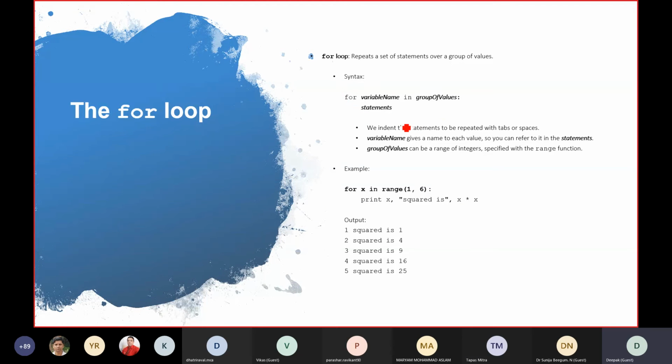That's not recommended. So for variable name in group of variables, you can just write any statement over here. For example, इसको आप लोग करके देख सकते हैं. So for x in range 1,6, print x squared is x into x. Please do this. तो आपको for loop का process समझ में आ जाएगा. यहाँ पे 4 white spaces are there. Please remember. ये मैं पिछली बार भी बताया था, अभी भी बता रहा हूँ. Are you all doing that? Yes, we are trying. We will try.